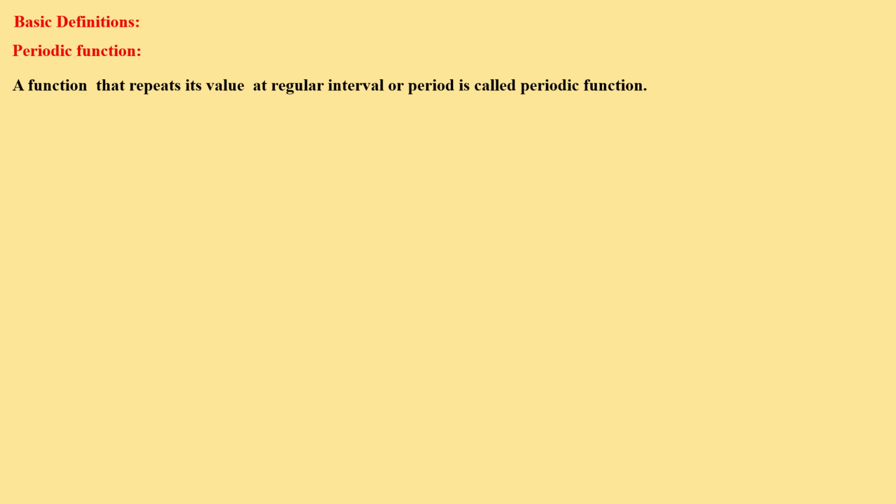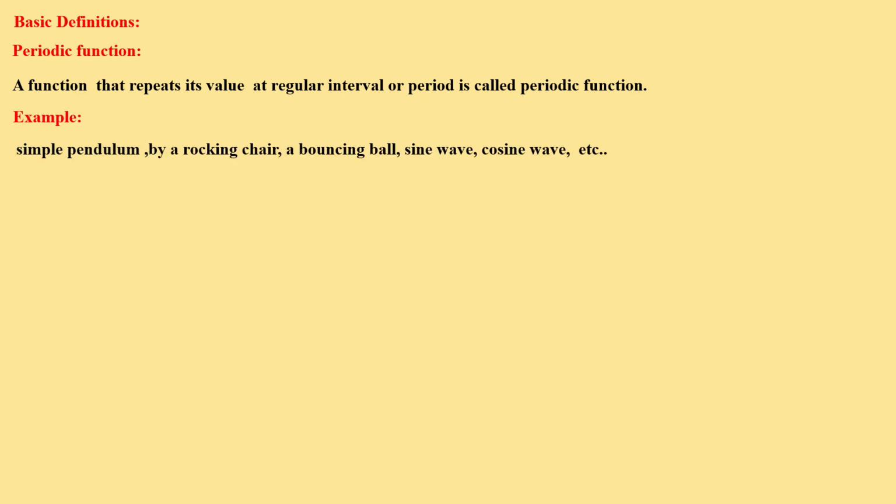You can take a simple pendulum, right? It will go and come back. Bouncing a ball, if you throw a ball it will come back, right? These are all periodic. Simple pendulum, a rocking chair, right? It will come back and go back, right? Bouncing ball, sine wave, cosine wave, all are periodic.